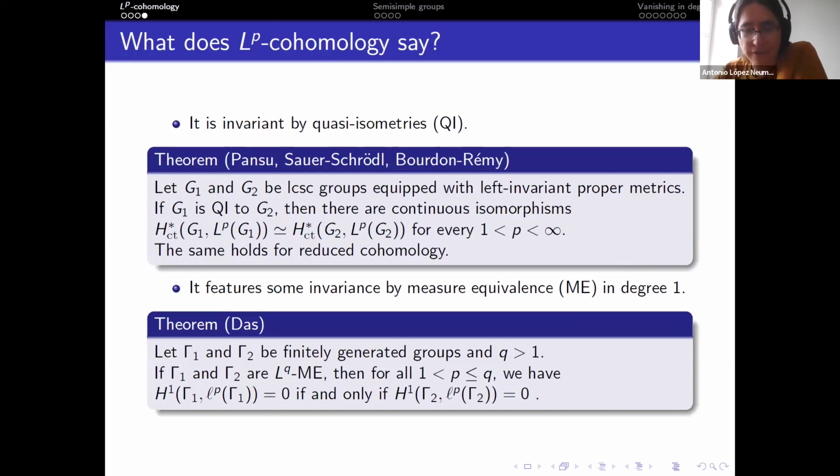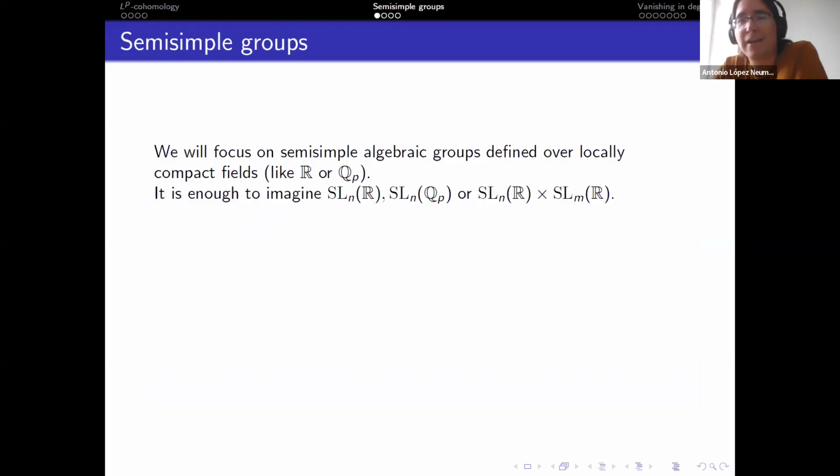So we would like to take some concrete examples, like semisimple groups, and make computations in there. Of course, I will not do this today, but it would be cool in the future to be able to carry out these computations to other groups in order to say things about their quasi-geometry classes, for instance. So from now on, we will focus on semisimple algebraic groups.